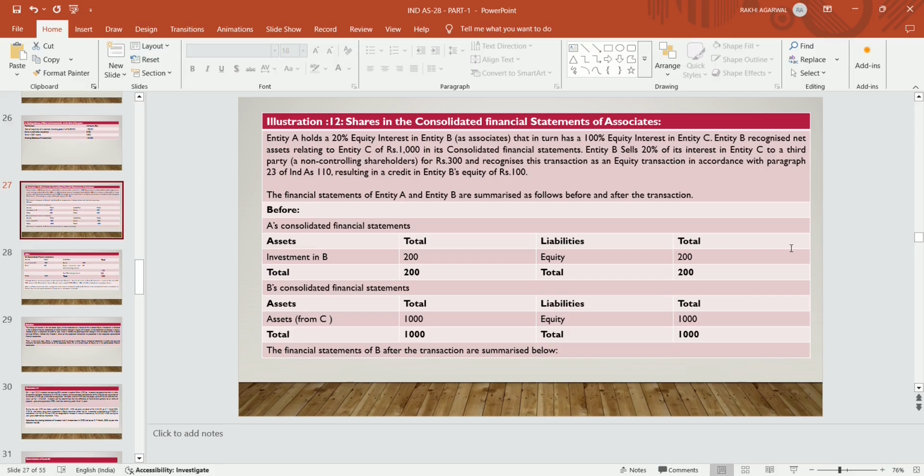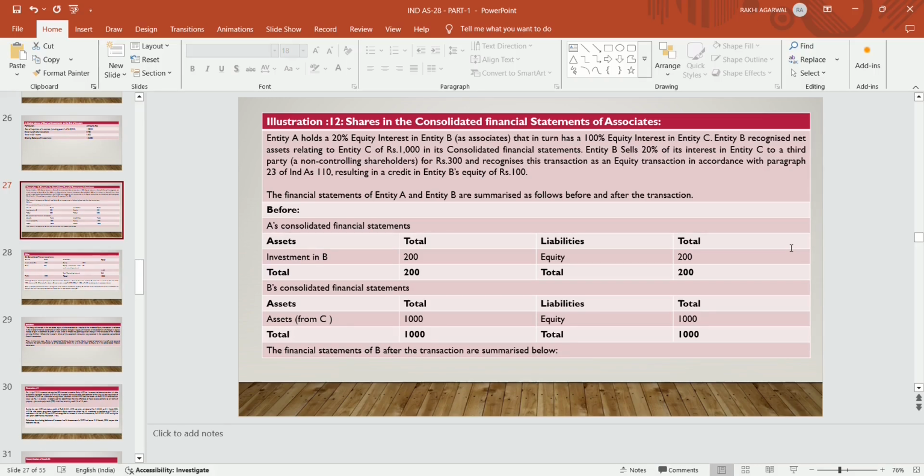So before the sale of the 20% stake, how is the financial statement to be prepared? A equity-accounts B's financials. So in A's financial statement, on the asset side, investment in B Limited is 200, because B's asset was 1,000 and its 20% becomes 200. B consolidates the financial statements of C Limited, that is, the asset from C Limited with 100% holding is there.